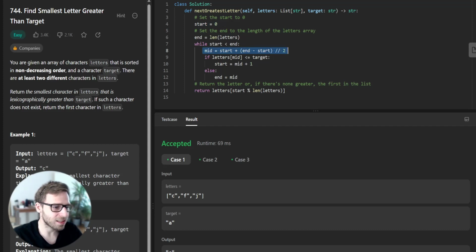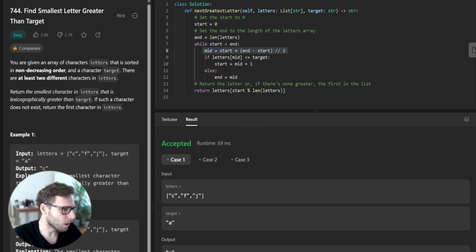If the letter at mid is less than or equal to the target, we shift the start to the right side of the midpoint. If it's greater, we shift the end to the left side, and this way we are efficiently cutting down the search space by half with each iteration.